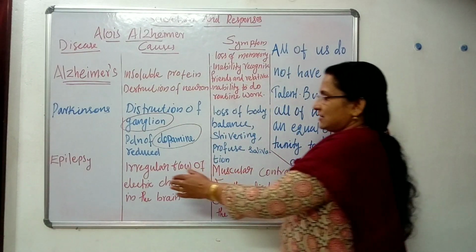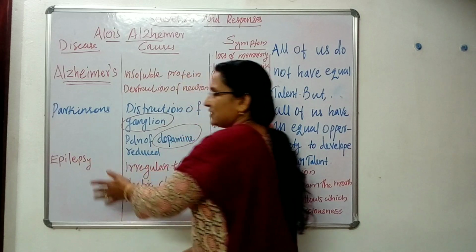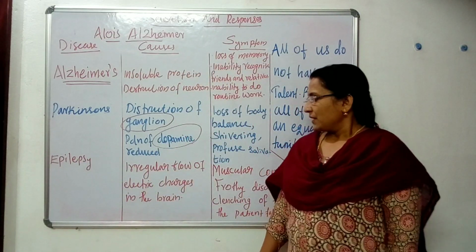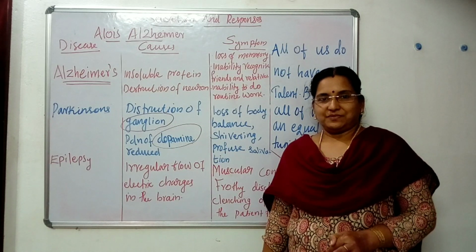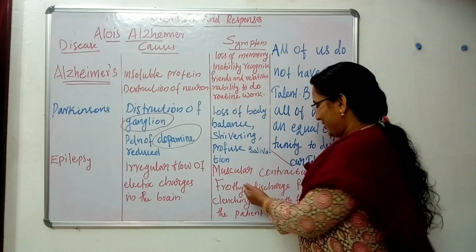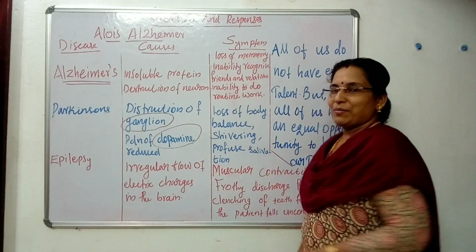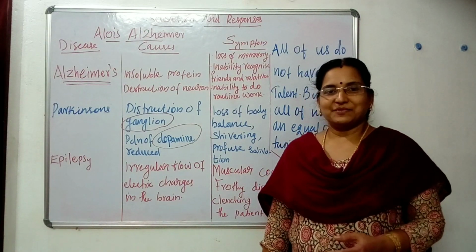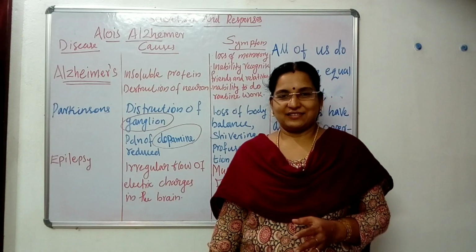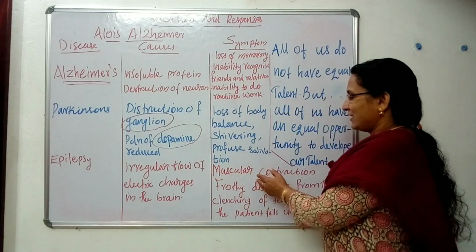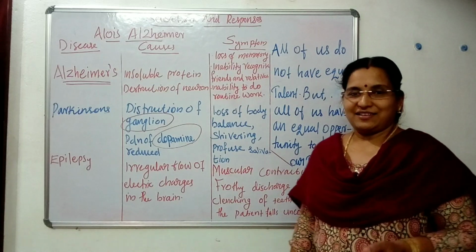Then the third disease is epilepsy. What are the symptoms? Here also we can remember another film named Sargam, in which the actor Manoj K. Jayan showed the symptoms of epilepsy very well.